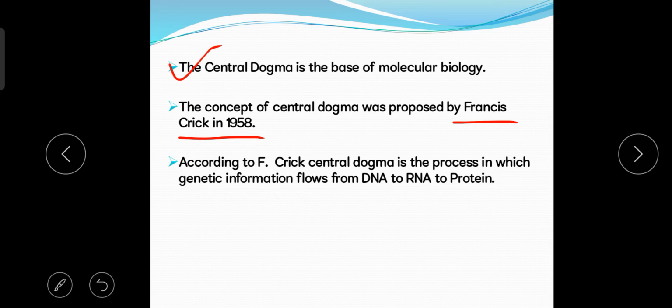So according to Crick, the central dogma is the process in which genetic information flows from DNA to RNA and from RNA to protein. Okay. So according to Francis Crick, central dogma means it is the process in which the genetic information which is found in the DNA molecule is transported to RNA, or you can say is copied to the RNA strand, and from RNA to protein, and this whole mechanism is called the central dogma. Okay, so now let's move to our next slide.